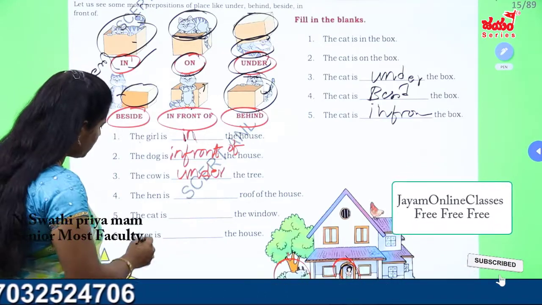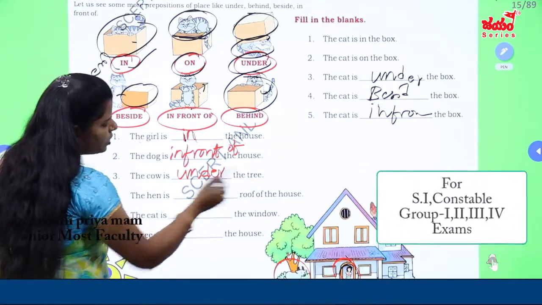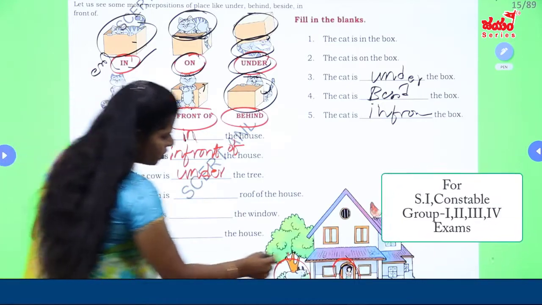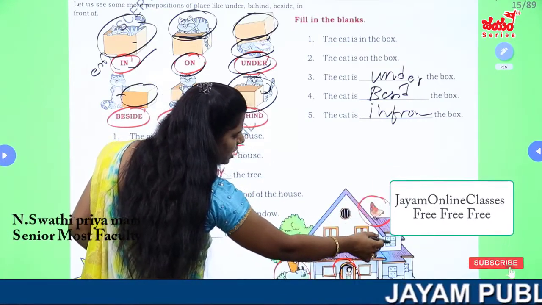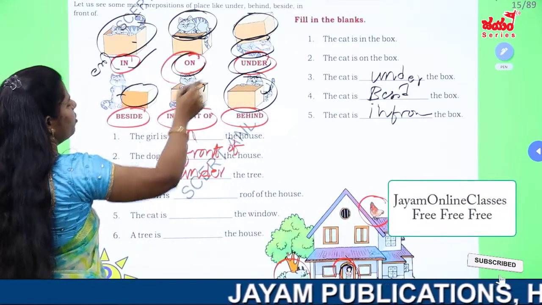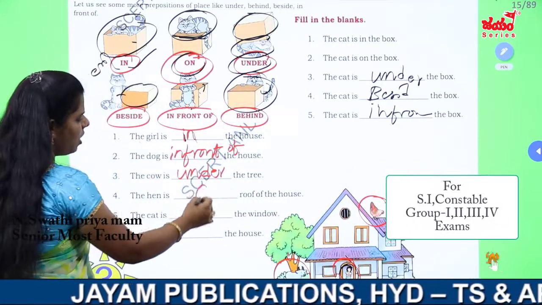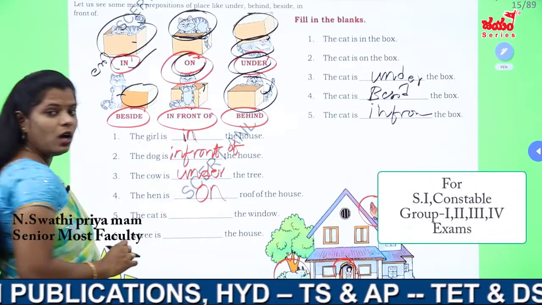Okay. Next, the hen is dash of roof of the house. So here, where is the hen on the screen? Here is the, so what you can say, on roof. So we have to say it as on roof of the house.